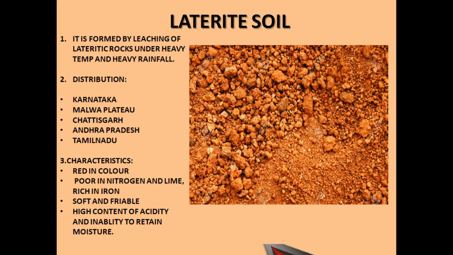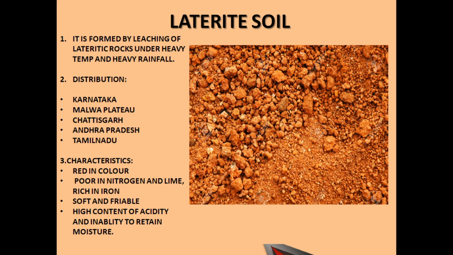So we have covered the soils of India, the major ones: alluvial soil, black cotton soil, then the red soil and the laterite soil. Let's look at this diagram.